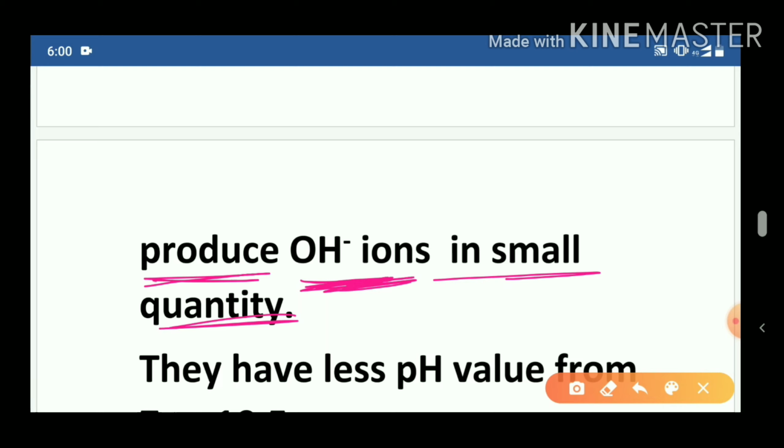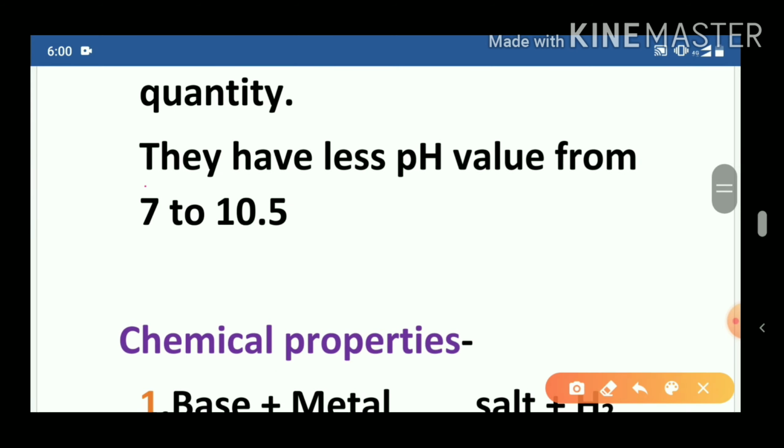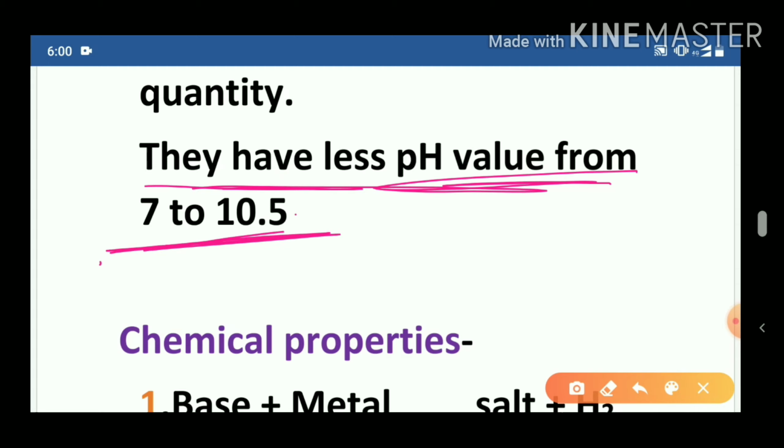Next point, they have less pH value. We studied that strong bases have pH value from 10.5 to 14, but weak bases have less pH value, from 7 to 10.5. In this way we have seen the physical properties and types of base.